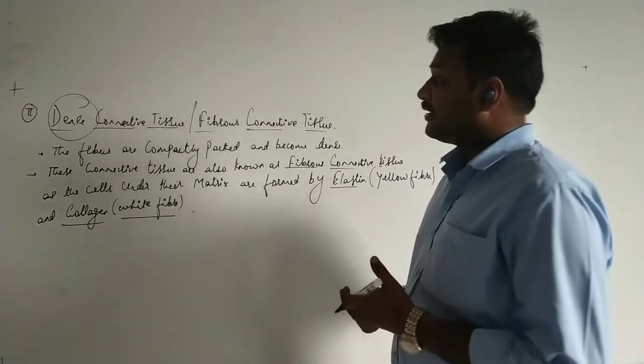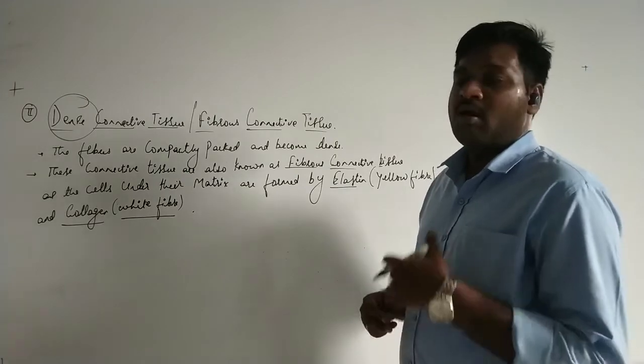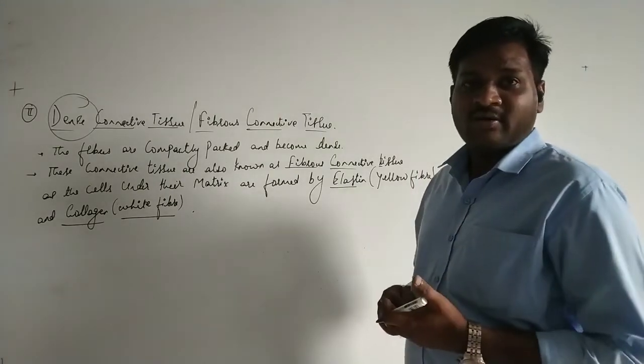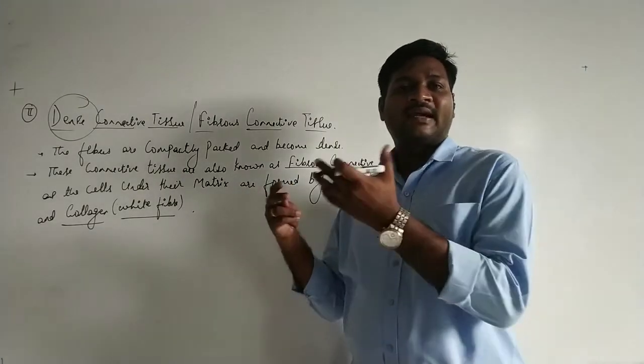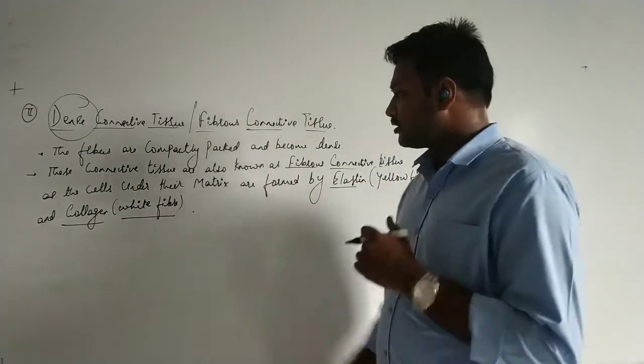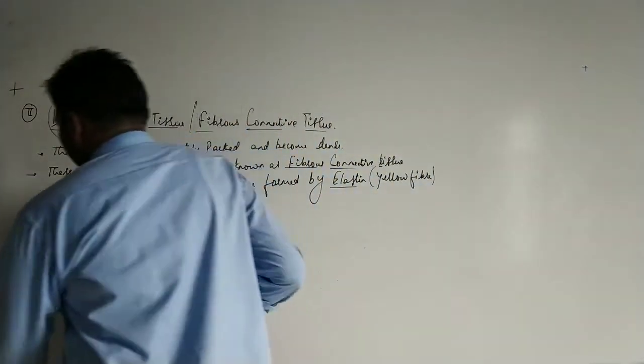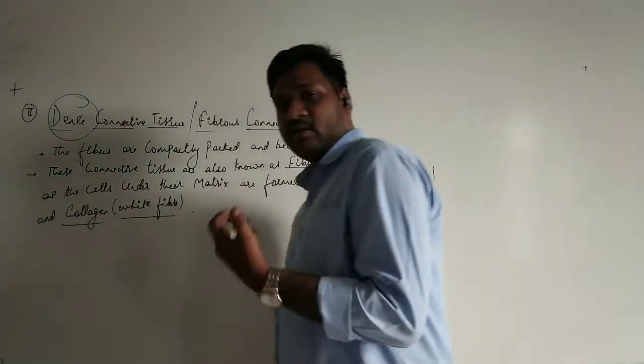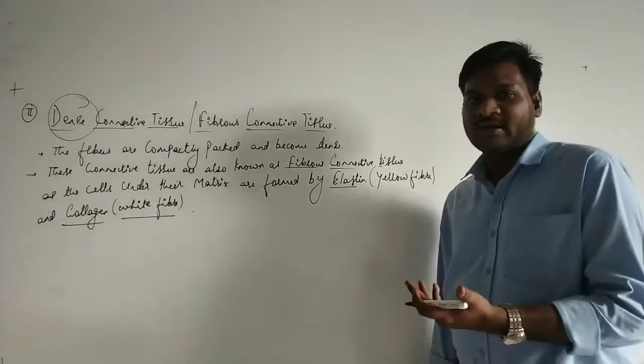Now, the dense connective tissue, on the basis of arrangement of fibers within them, can be categorized into two main categories. Which are those? That is, we can write the dense regular connective tissue and dense irregular connective tissue.